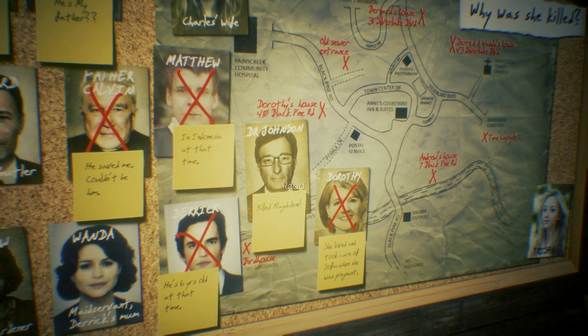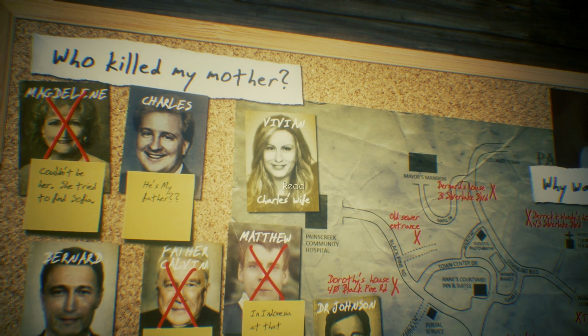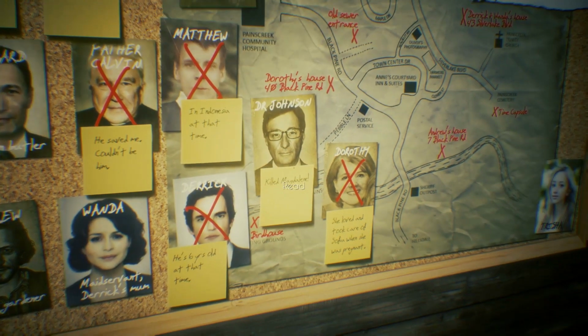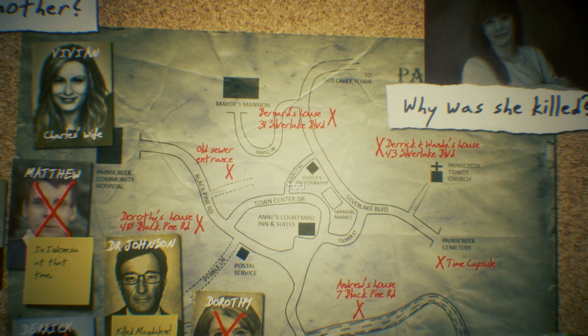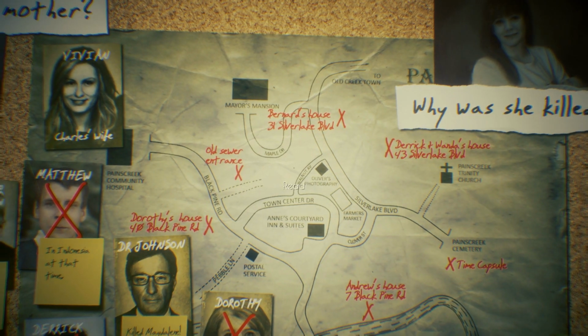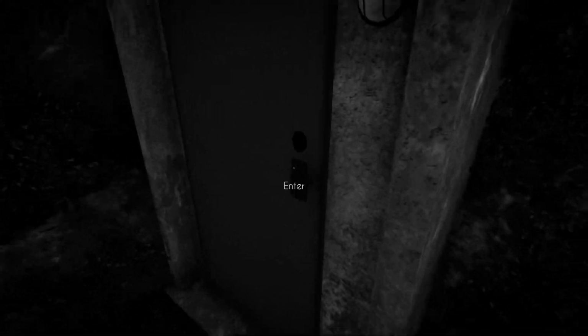He didn't seem like the type because he gave Viv the poison. Viv could have been the one. Maybe they got in an altercation and she pushed her and she fell. That seems more plausible. I don't see why Doc Johnson would have been involved in that altercation. Bernard's house. So, Bernard's house is 31 Silver Lake Boulevard. Old sewer entrance. Oh, that's what that is.